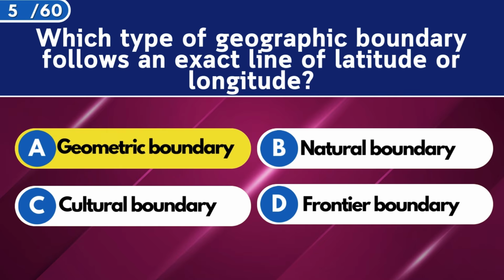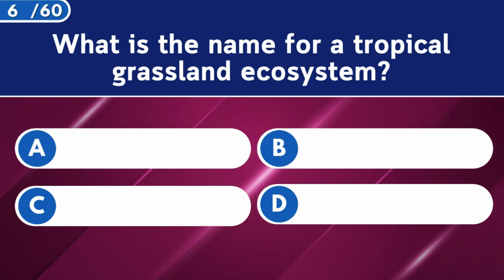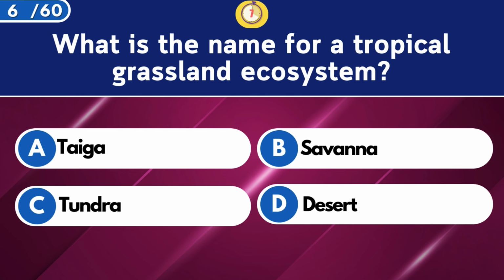Geometric boundary. What is the name for a tropical grassland ecosystem? Savanna.